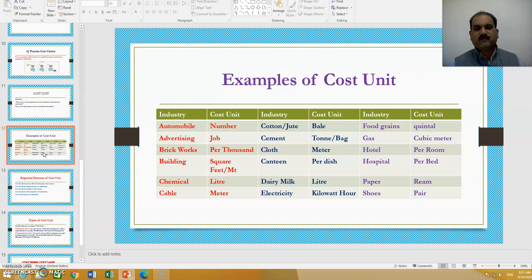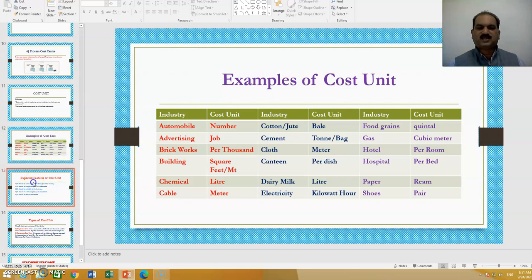In industries, if it is food grain industry, cost unit will be quintals. The gas industry in cubic meter. Hotels, the cost unit will be per room. Hospitals, the cost unit will be per bed. And paper industry, the cost unit will be ream, whereas shoe industry, cost unit will be pair.